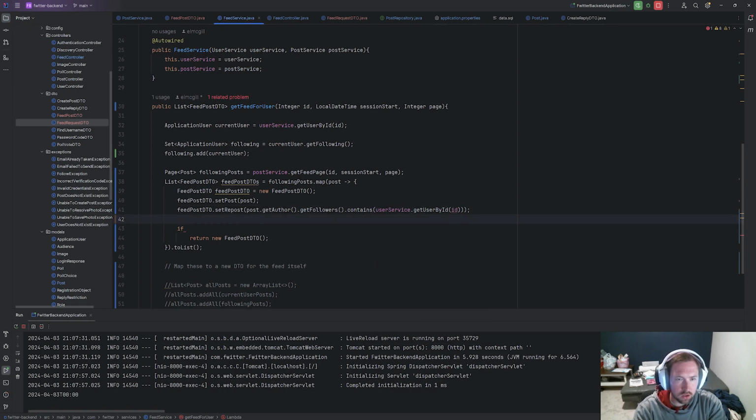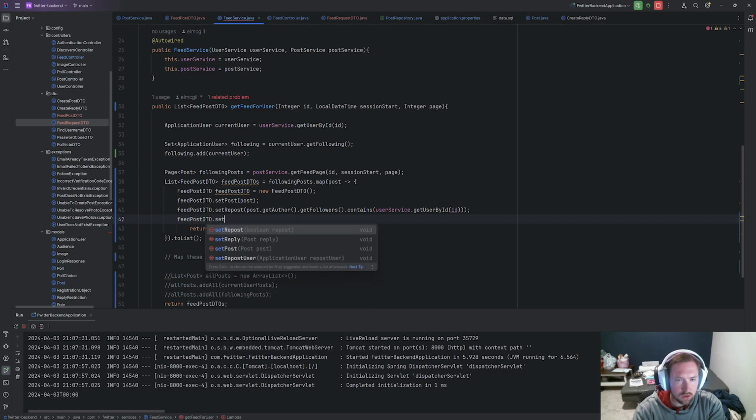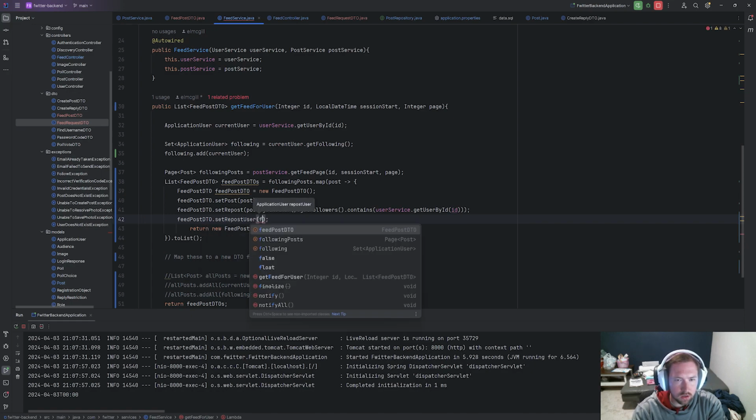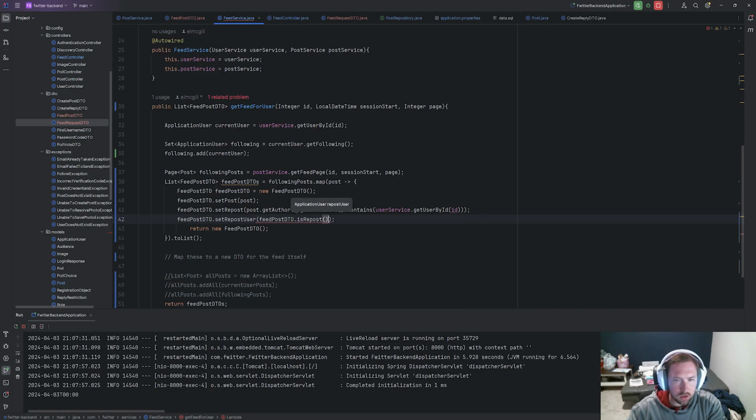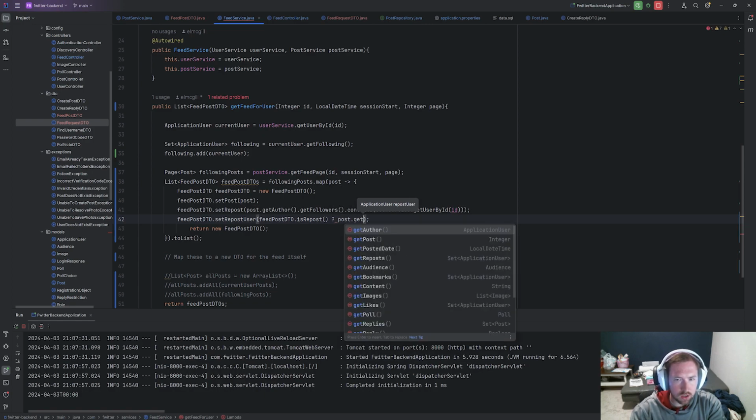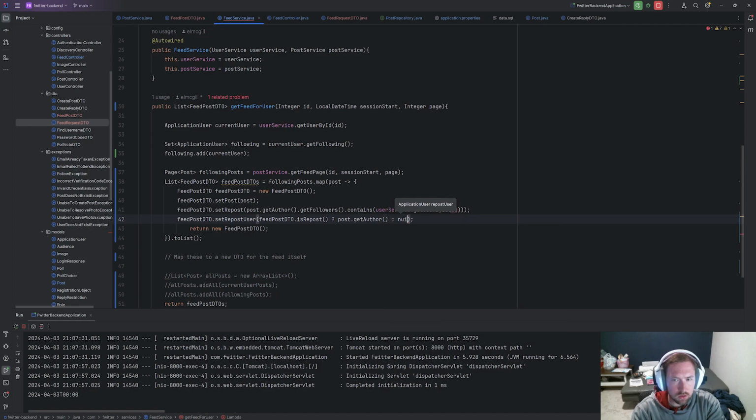And then we can go ahead and finally say feedPostDTO dot set, and then we want the repost user. So here we can go ahead and say feedPostDTO dot getIsRepost question mark. If this is the case, then we'll go ahead and say post.getAuthor. Otherwise, we'll just set to null.